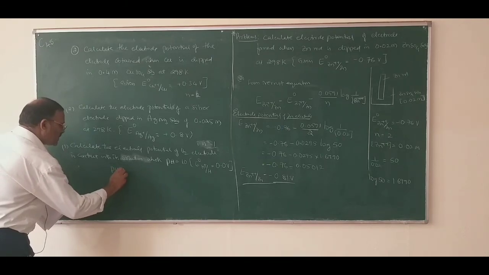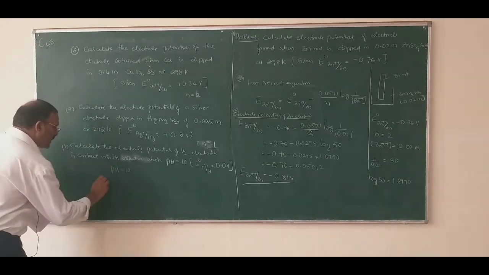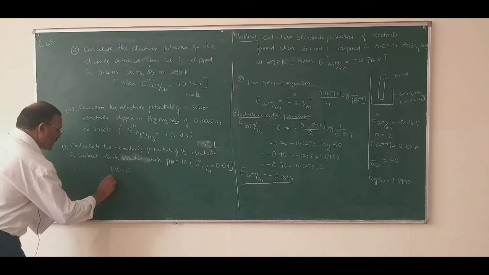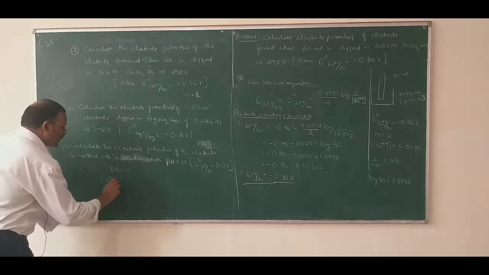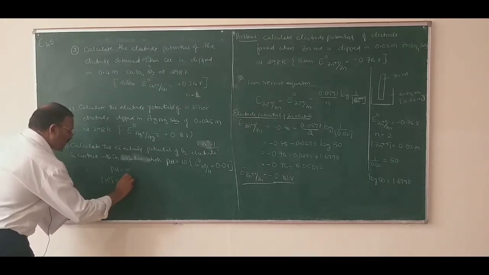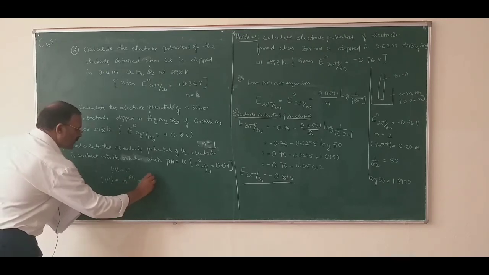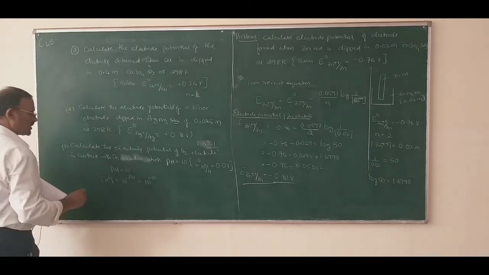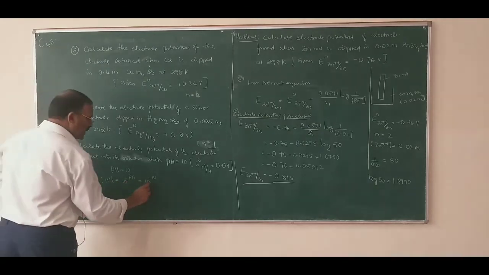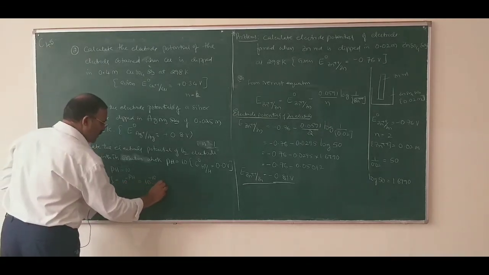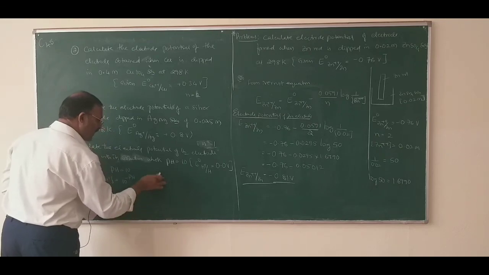So pH is equal to 10. Concentration of hydrogen ions is equal to 10 to the power of minus pH, so the concentration of hydrogen ion equals 10 to the power of minus 10 moles.